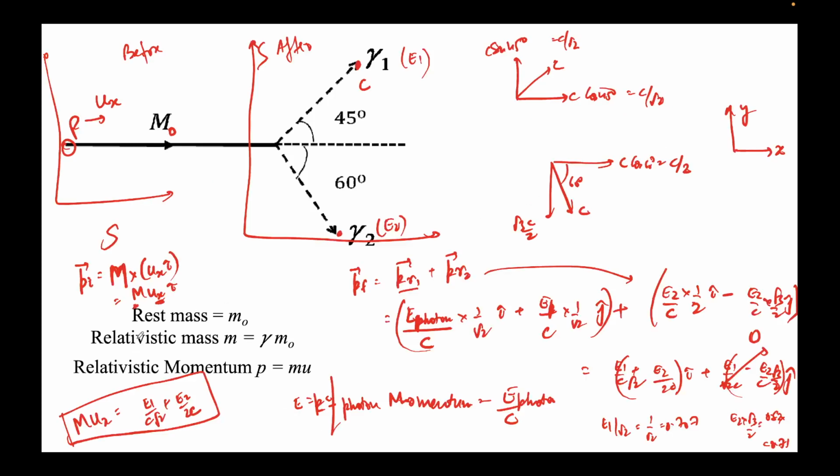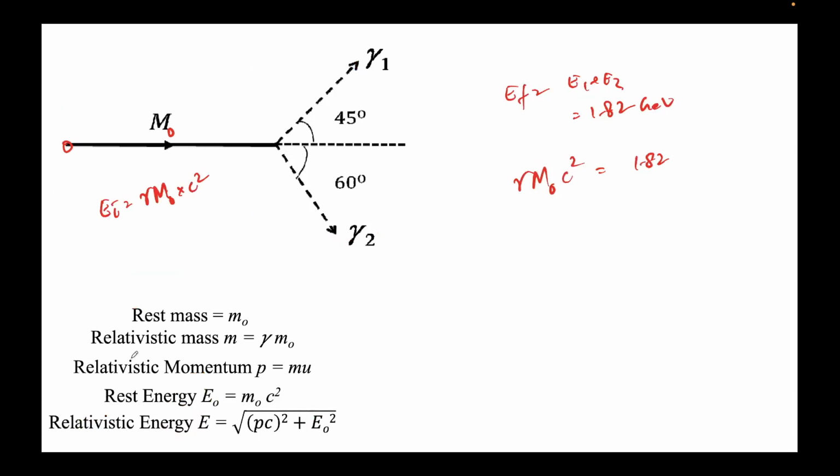In the previous expression I had m is gamma m naught. So the first equation was gamma m naught into u is some constant. So you can see you can just cancel out gamma m naught, you calculate u, and then you can calculate m naught. We'll do it in the next class. I'll not hurry, because when I'm doing a problem for the first time, it's better not to hurry.